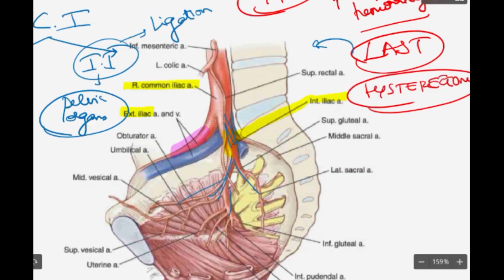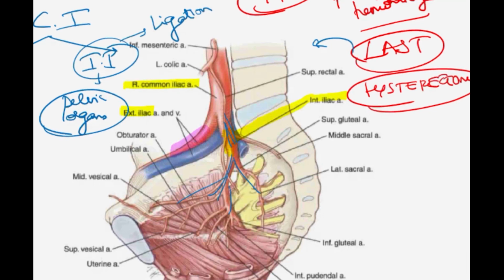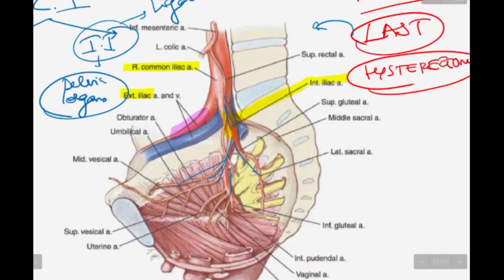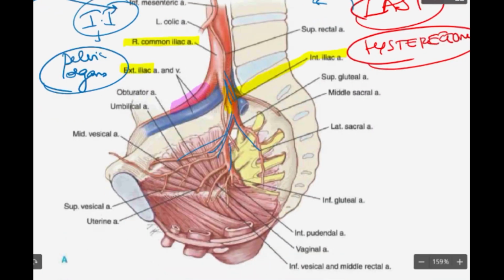The problem is it is going to bleed from all the vessels here. Basically, it is going to bleed from the uterine artery, which supplies the uterus. But since this area has so many arteries, they are going to have a lot of collaterals. So to stop bleeding effectively, you need to ligate or occlude the main branch.